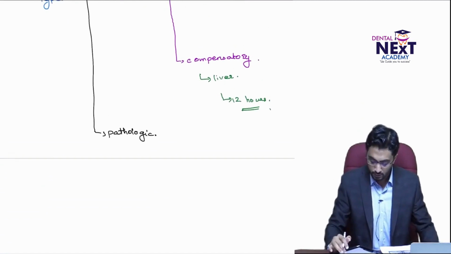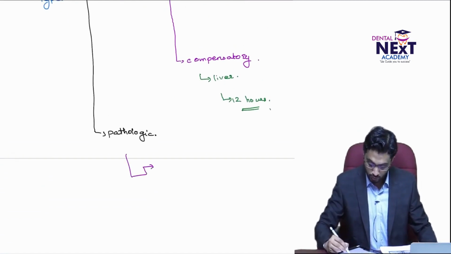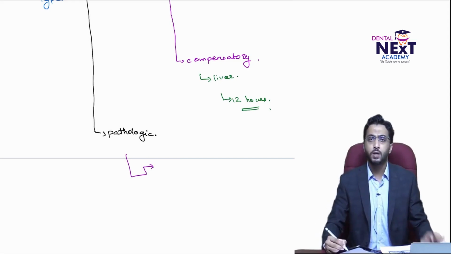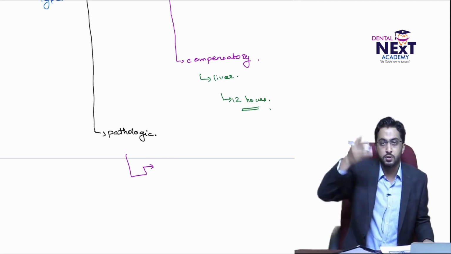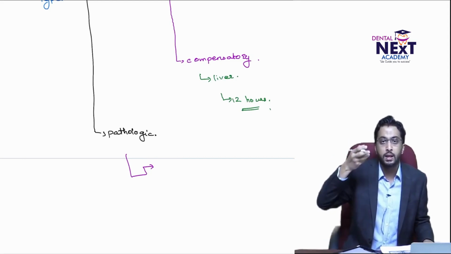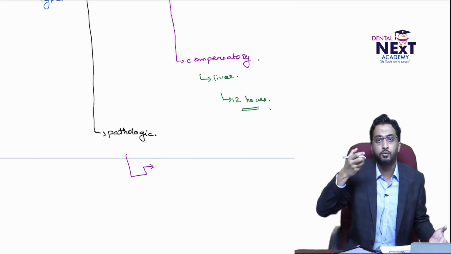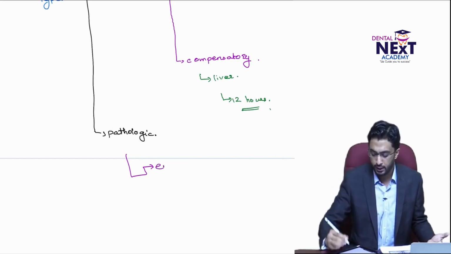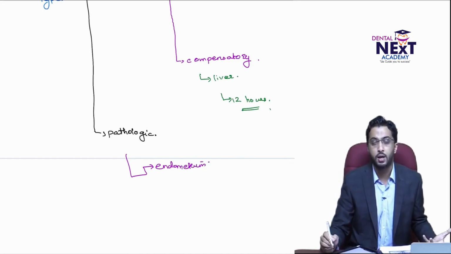Now, when it comes to pathologic, there are different examples. One typical example is during menstruation, where the endometrium of the uterus gets proliferated, and proliferation is basically hyperplasia.